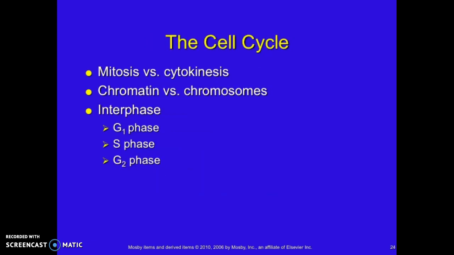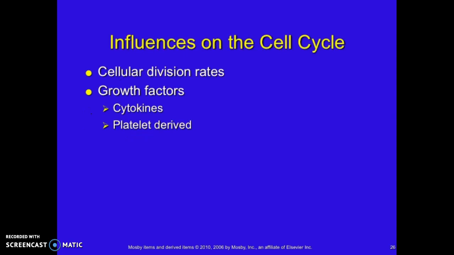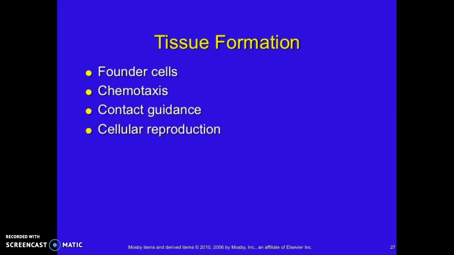It's important to remember the cell cycle. It starts with interphase, which is made up of the G1 phase, the S phase, and the G2 phase, which is then followed by the prophase, metaphase, anaphase, and then telophase. Certain things can influence the cell cycle, such as cellular division rates or growth factors like cytokines, and those that are platelet-derived. Tissue formation occurs through founder cells using chemotaxis, contact guidance, and cellular reproduction.